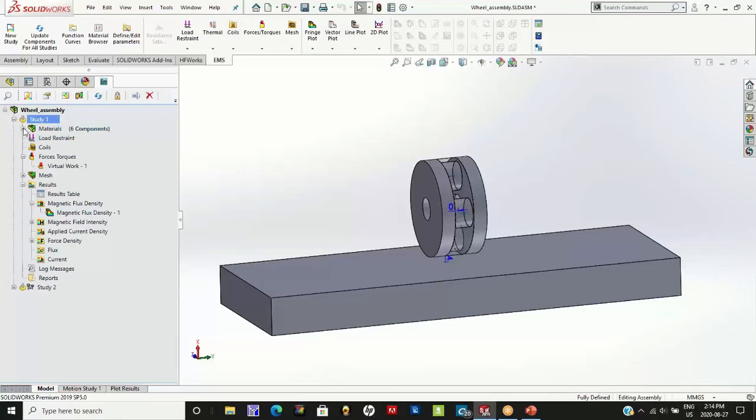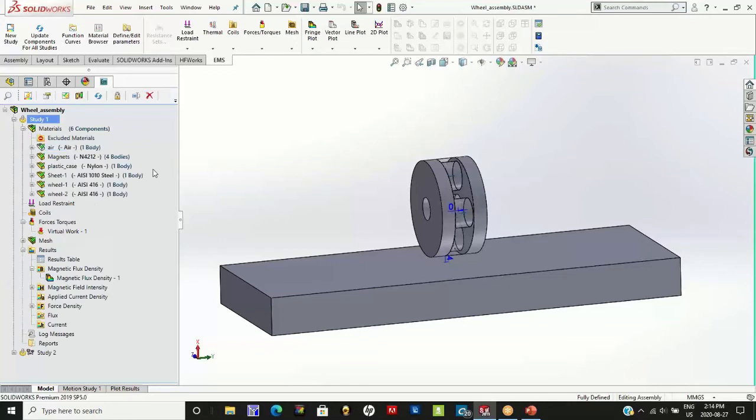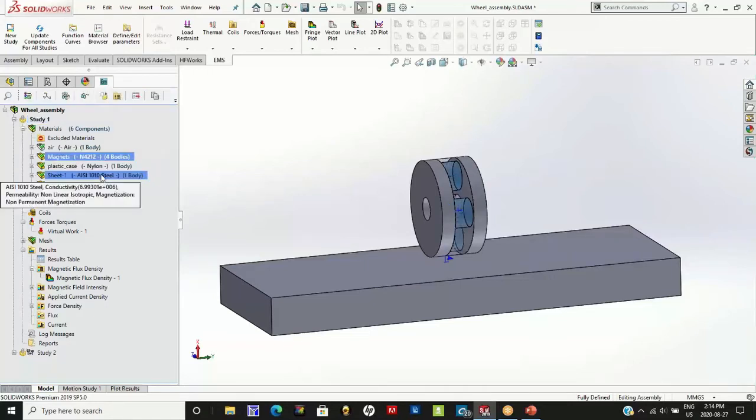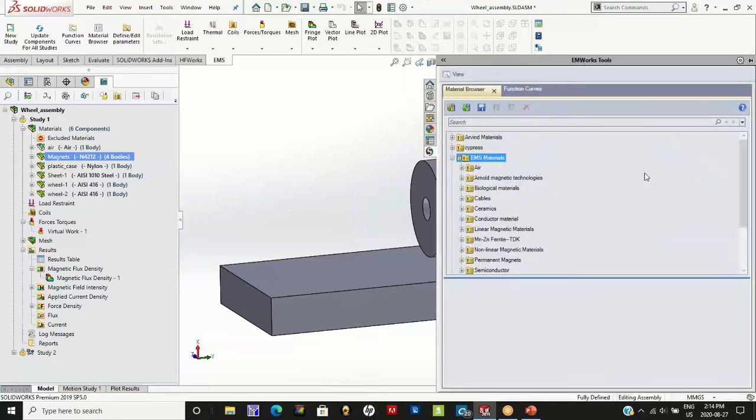After we have defined the study, we have to define the materials of the various parts in SolidWorks. The 4 magnets are made of neodymium permanent magnets, and EMS has a very convenient material database that is completely customizable and which logically groups materials based on their category.